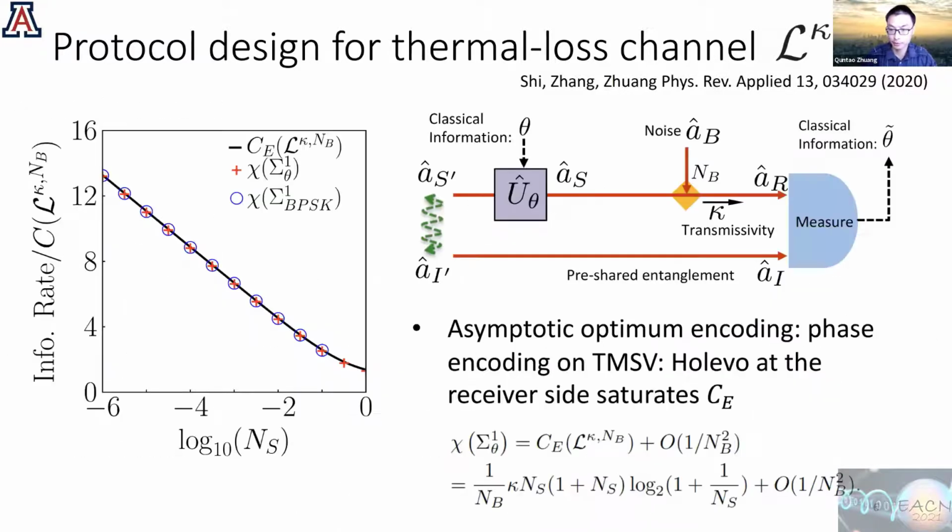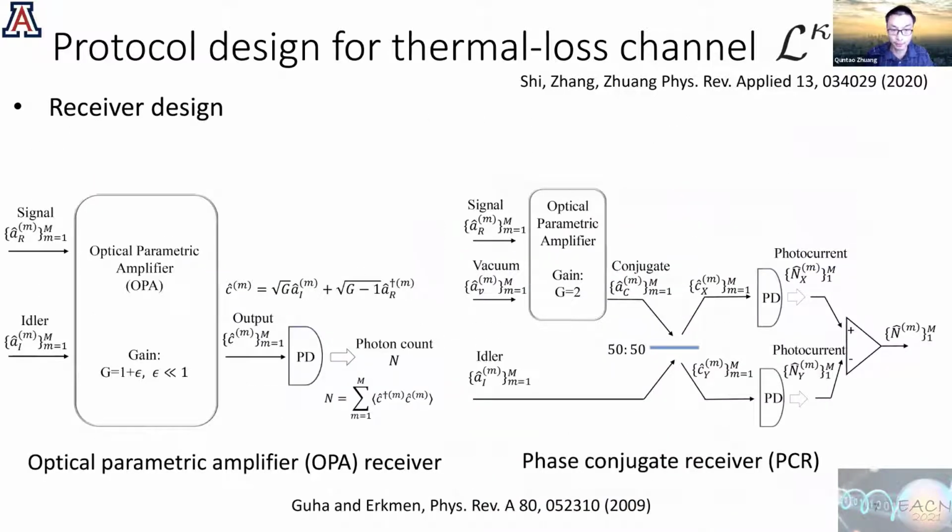However, here we use the Holevo accessible information, so it assumes the optimum receiver, which in general is hard. So we also want to think about what the practical receivers are. And Zheng has intuitively introduced the phase conjugate receiver. And here is the theoretical formulation of how this receiver works.